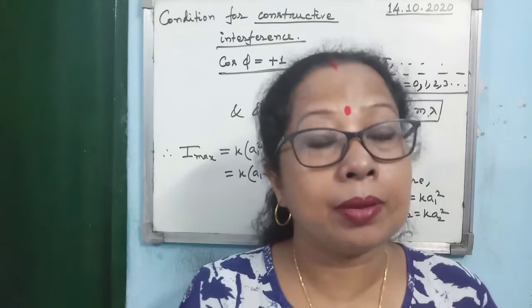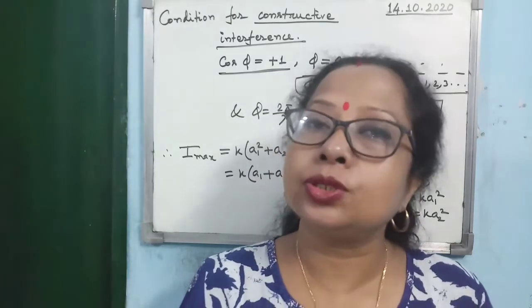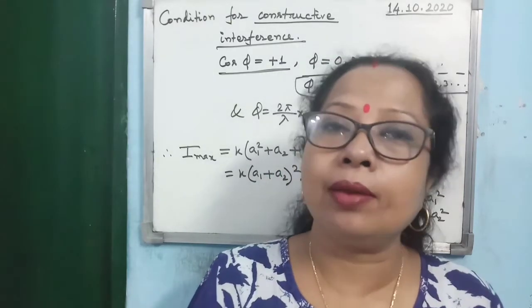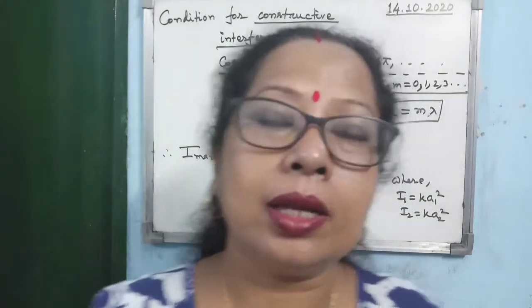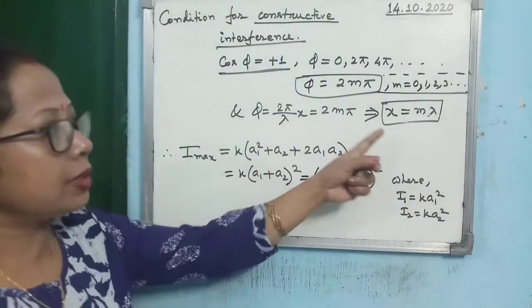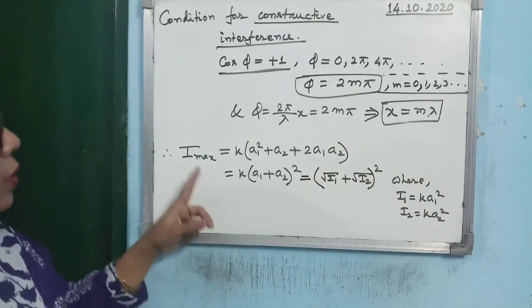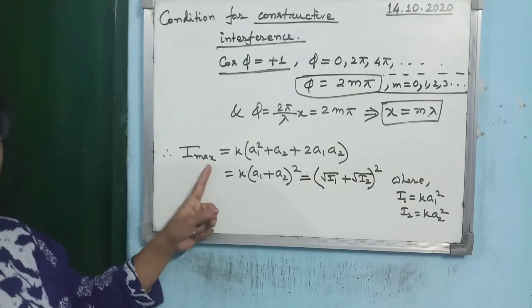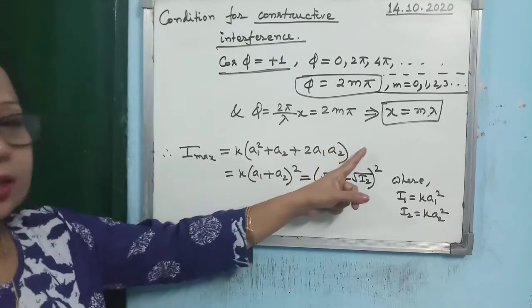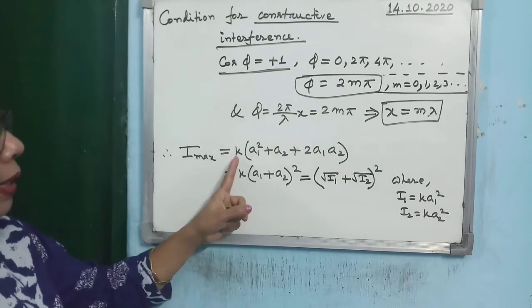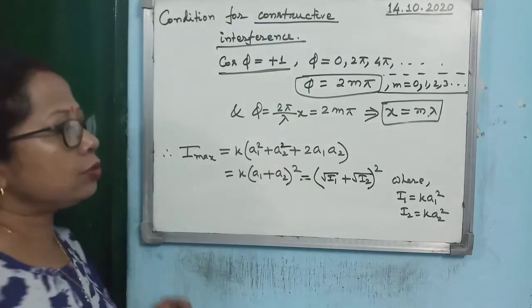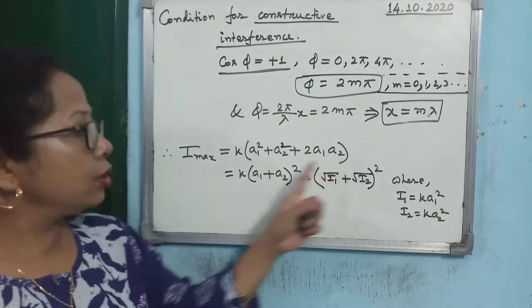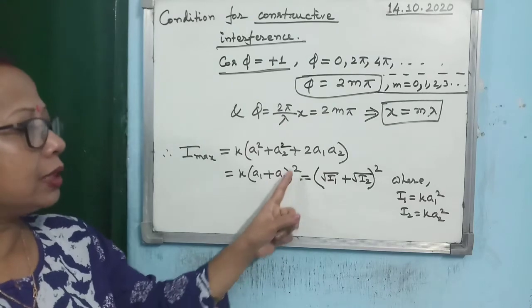So what I am reminding, that don't forget to write the values of m while writing the condition for constructive and destructive interferences. So here I am discussing the constructive interference. So you see, what will be the maximum value of the intensity? Cos phi is equal to 1, plus 1. So you can write k into a1 square plus a2 square plus 2a1 a2. So you can write it as a1 plus a2 whole square.